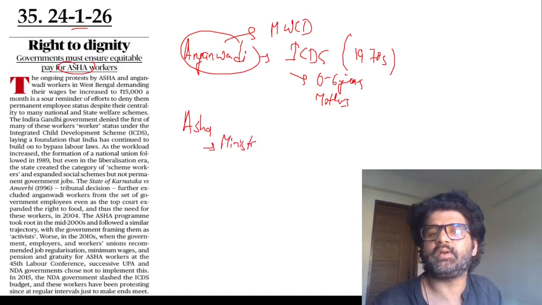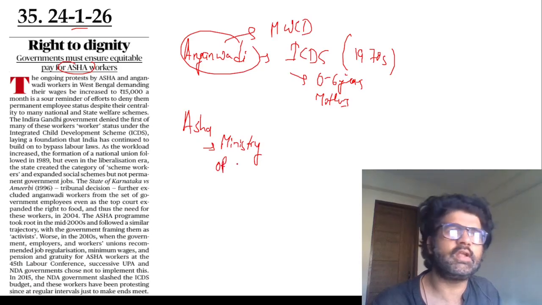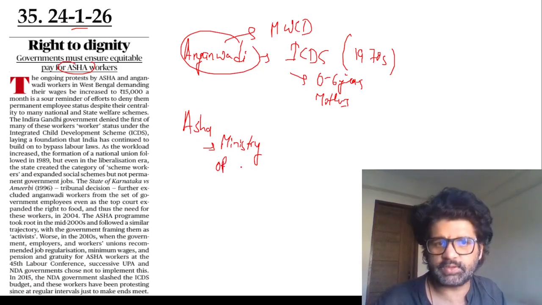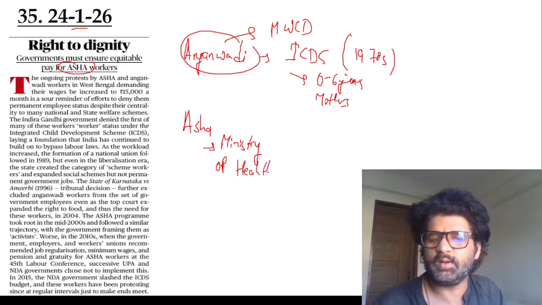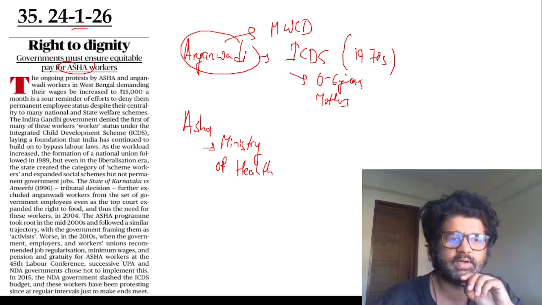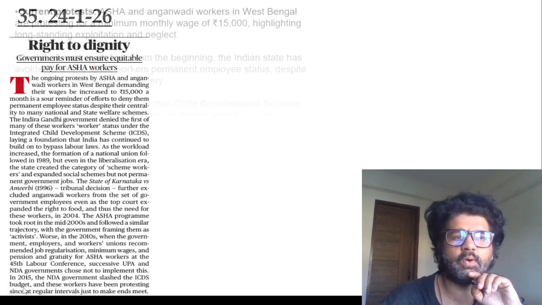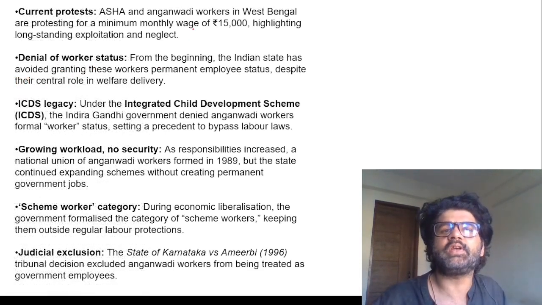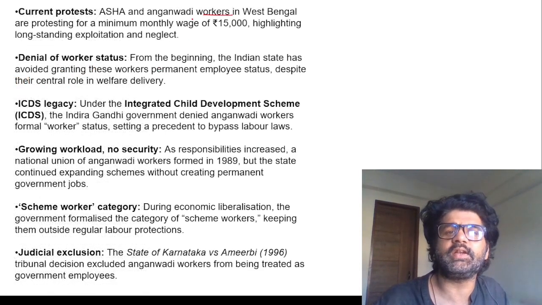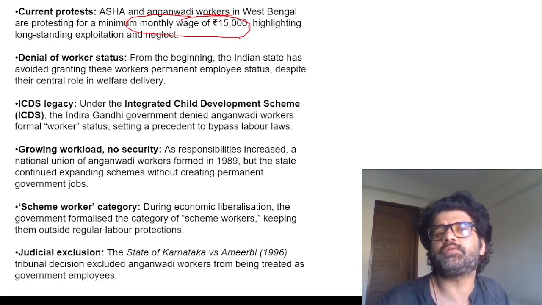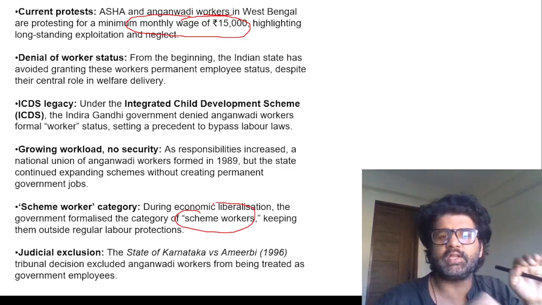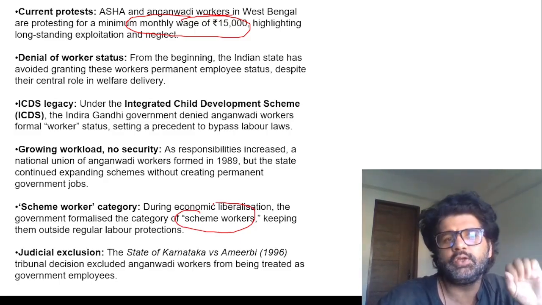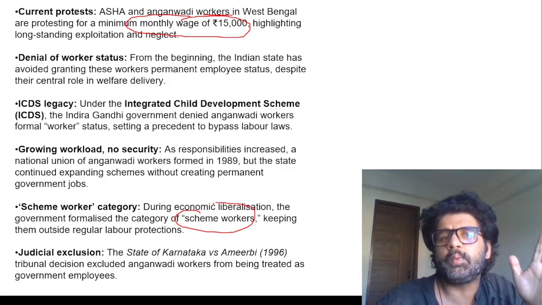These people are generally not given a fixed salary. They are given an honorarium, and they're not treated the way they should be treated, guys. That's what this article is all about. There has to be some right to dignity. ASHA and Anganwadi workers in West Bengal are protesting that they should be given a minimum monthly wage of 15,000. In so many cases, they're considered scheme workers. There are certain schemes, certain acts, and based on that, you people are working. If those schemes are gone, you people will be gone.